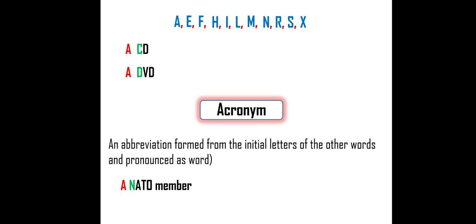So, North Atlantic Treaty Organization. It's an abbreviation. Actually, it's a full form, and here it is written in the form of an abbreviation. It is an abbreviation, I agree. But the thing is, how do I pronounce it? I pronounce it like a word: a NATO member. If an abbreviation is pronounced like a word, we call it an acronym.